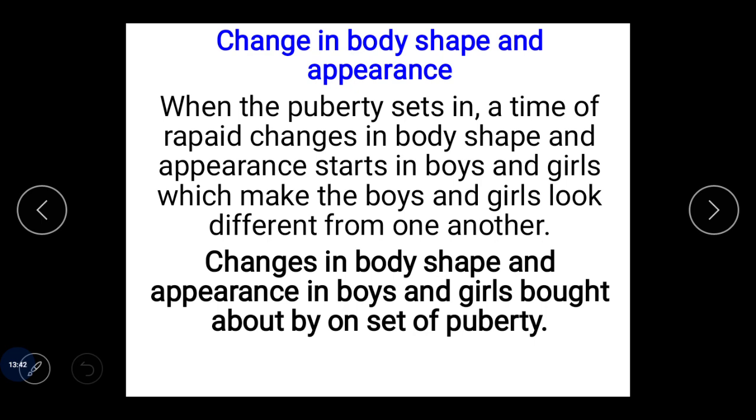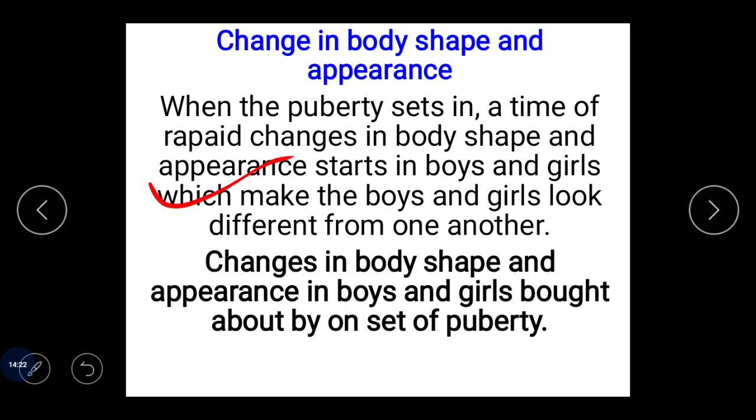तो हम ये कहेंगे जब एक जो छोटे हो जाते हैं, we are not able to differentiate between a boy and girl, but when the onset of puberty takes place, there's a rapid and marked change in the body, in the appearance, okay, there's a marked change in the appearance that starts in the boys and girls, which make boys look different from that of the girls। तो ऐसी कुछ बॉडी चेंज हो जाती हैं कि हम ये कहेंगे कि एक बॉय एक गर्ल से टोटली डिफरेंट इसकी लुक हो जाती है जब एज ऑफ प्यूबर्टी आ जाती है।